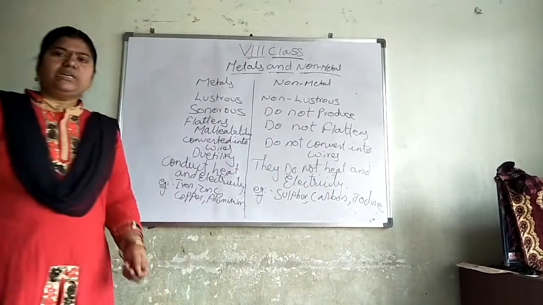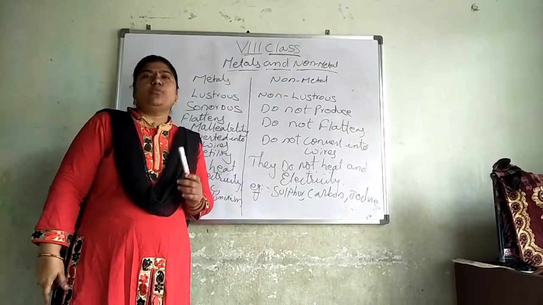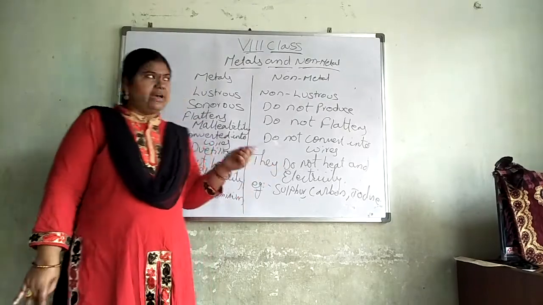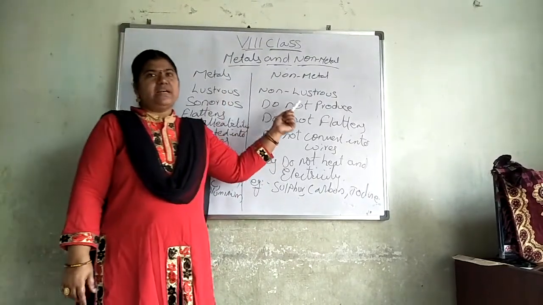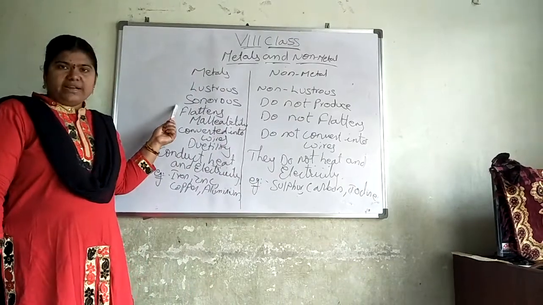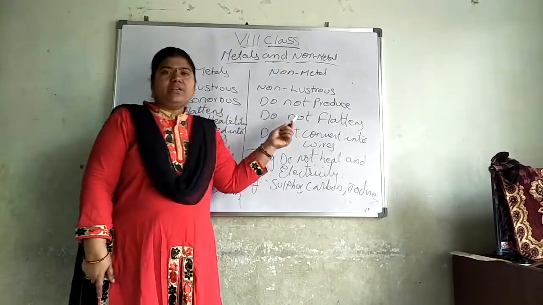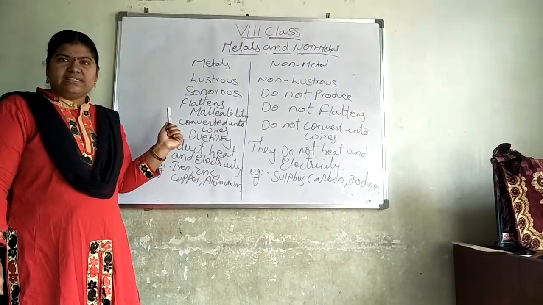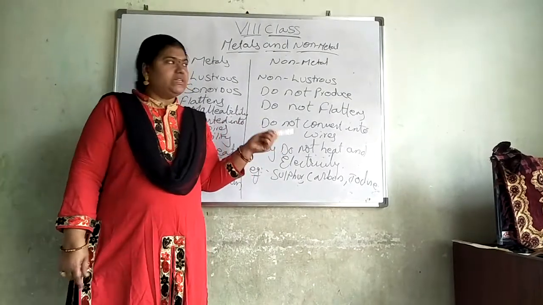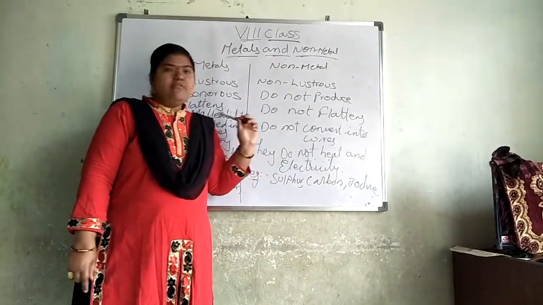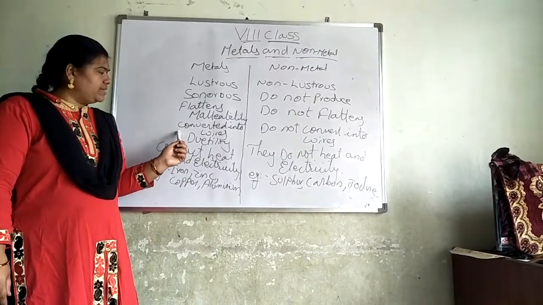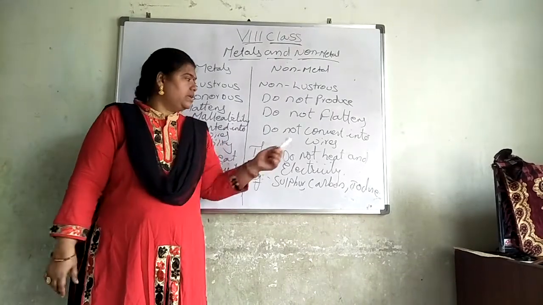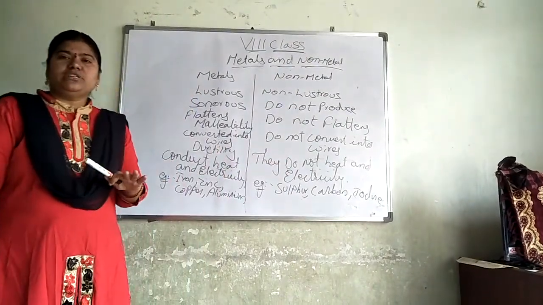Write the differences between metals and non-metals of their physical properties. Metals are lustrous, non-metals are not lustrous. Metals are sonorous, means they produce a sound, but non-metals do not produce a sound. Metals can be flattened into sheets, means they have the malleability property. Non-metals do not have a malleability property. Metals have ductility, means they can be converted into wires, but non-metals cannot be converted into wires.